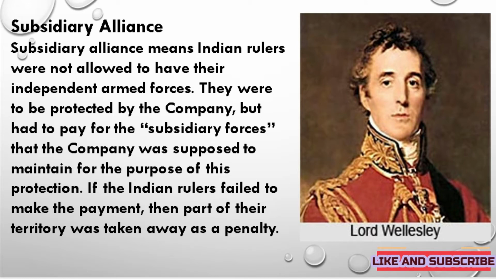Secondly, the Indian rulers couldn't employ any European in their service without prior consultation or approval of the British. And the last and most important key point of this policy was that if the Indian rulers failed to make the payment, then part of their territory was taken away as a penalty by the English East India Company.